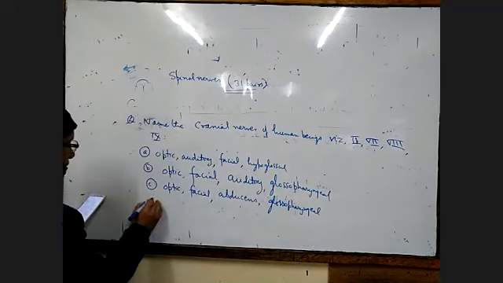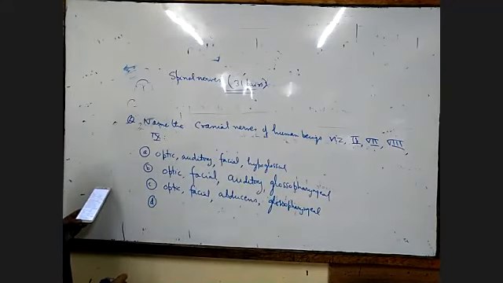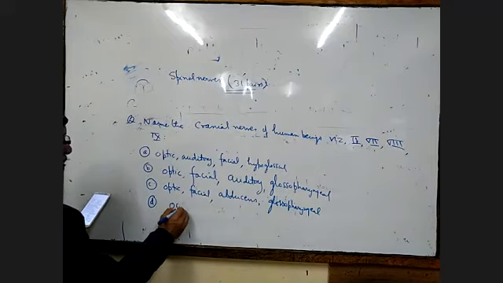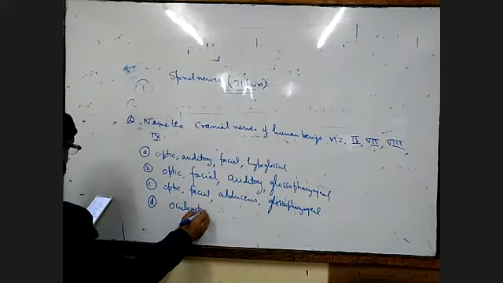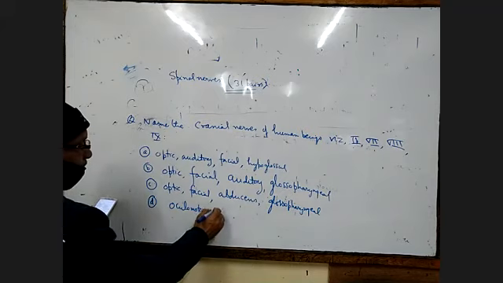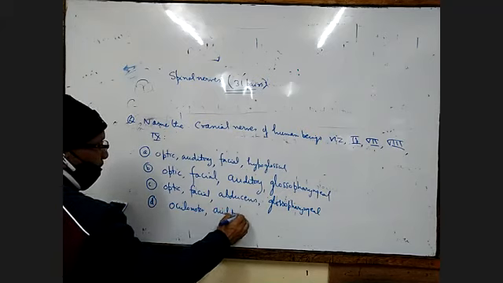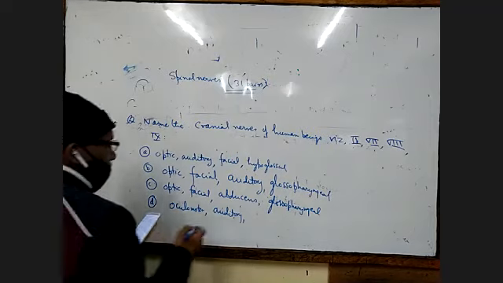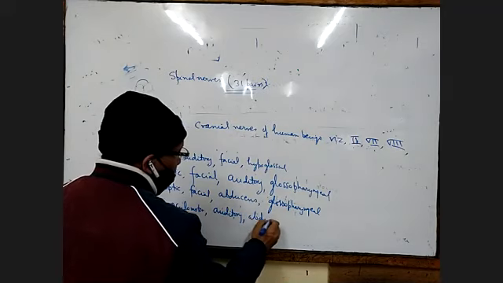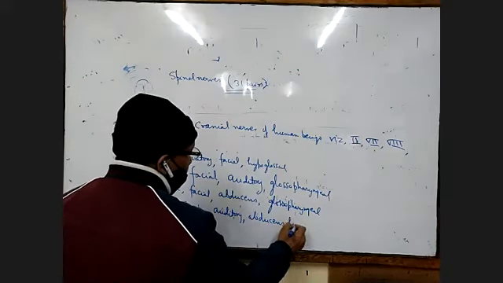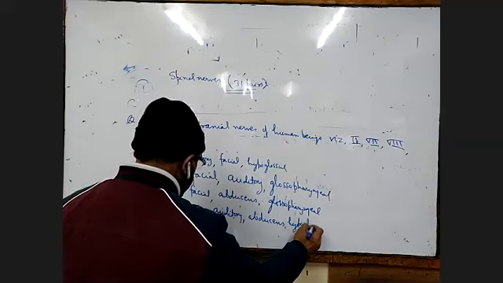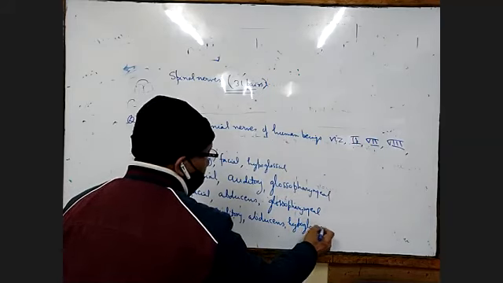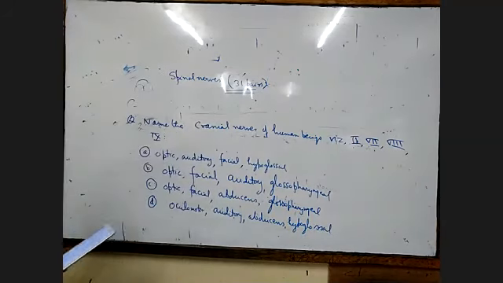Then number D will be oculomotor, then auditory, then abducens and hypoglossal. So see the table please and tell me, identify the correct answer.